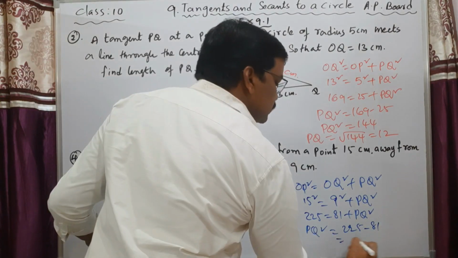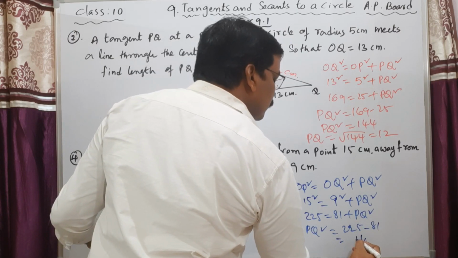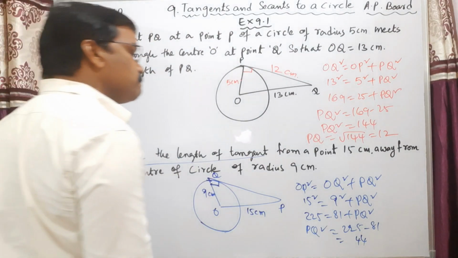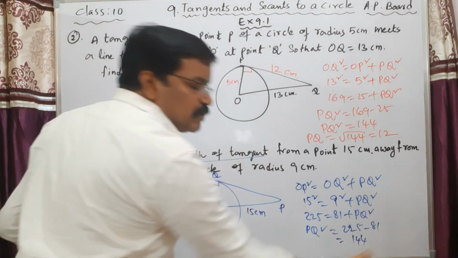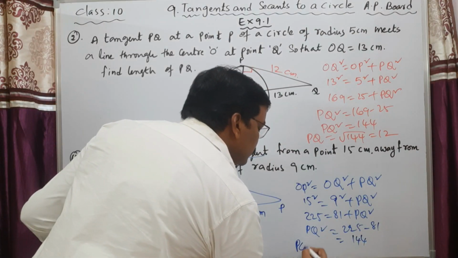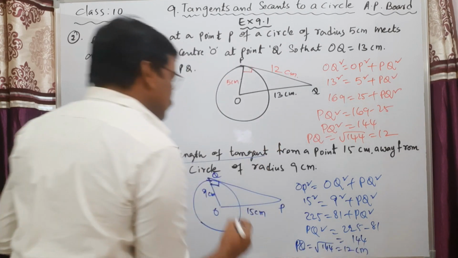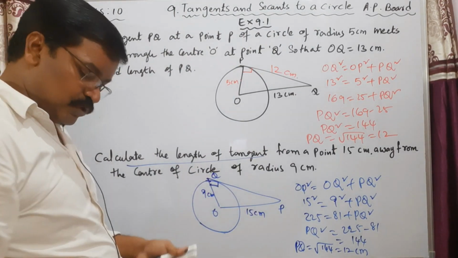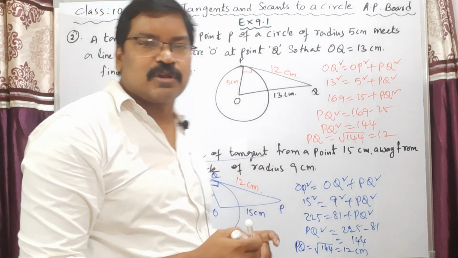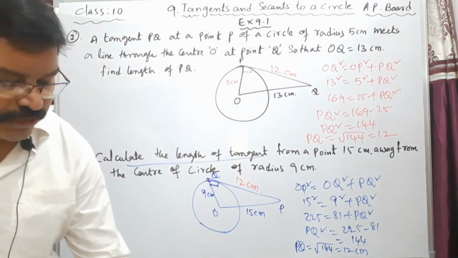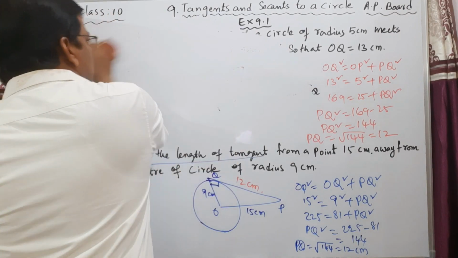Now just subtract it here. 5 minus 1 is 4. Here 12 minus 8 is again 4. So this is 144. So PQ square is equal to 144. PQ is the square root of 144, which is equal to 12 centimeters. That means the length of this tangent PQ is 12 centimeters. Actually, these two sums are the same model only. Now coming to the last question in this exercise, my dear students. That is the fifth question here.